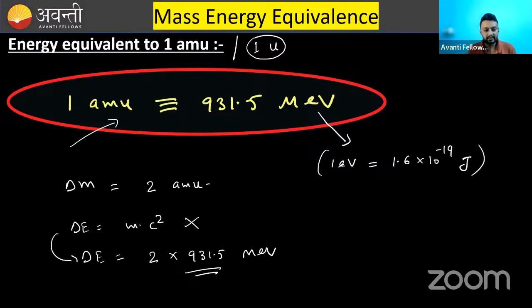Is the last statement clear? You are not going to use this one. You will use this one. If you want energy and mass is known, then use this one. Moving further. Clear now?